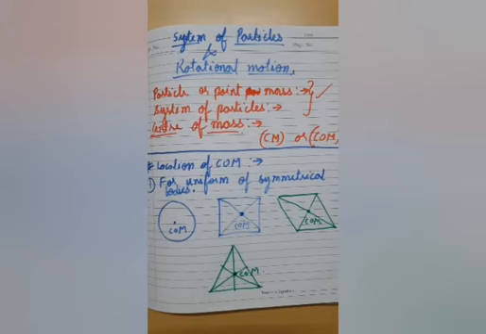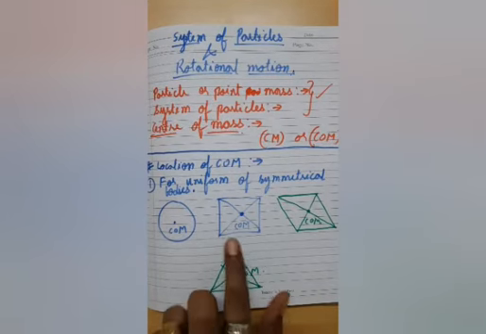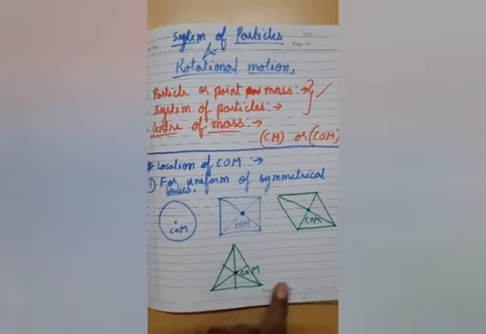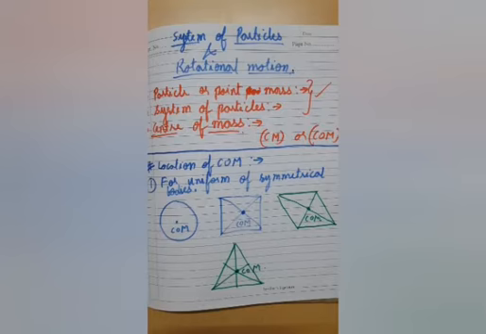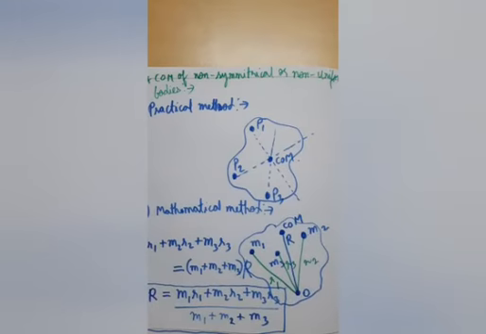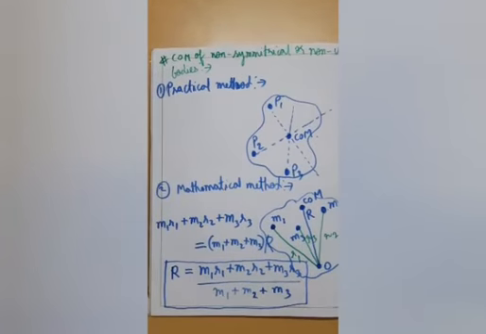Now let us consider a method by which we can find the center of mass of a body. First of all, we have various types of bodies. Symmetrical bodies, like a circle, a square, a rhombus, a parallelogram, or a triangle, have their geometric center as their center of mass. For non-symmetrical bodies we have two methods.